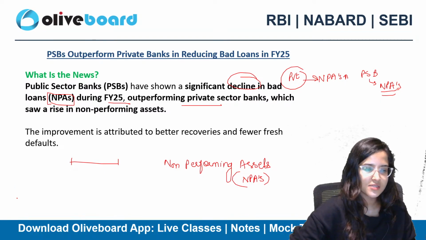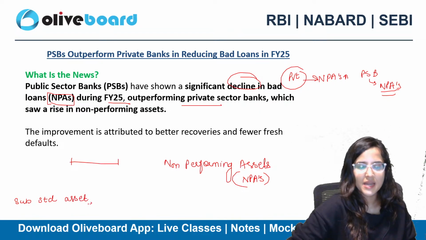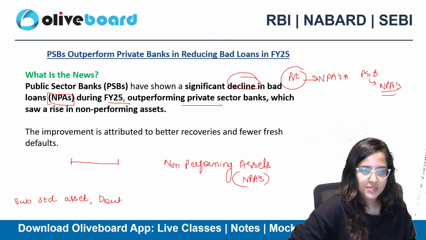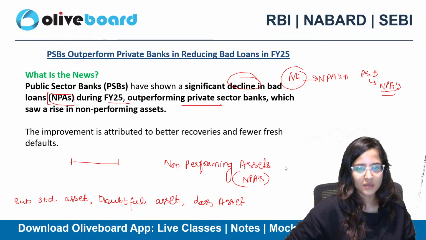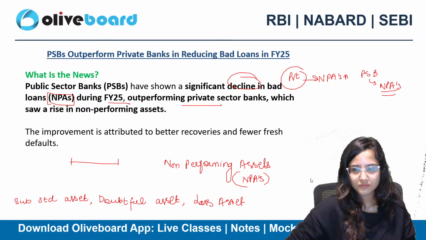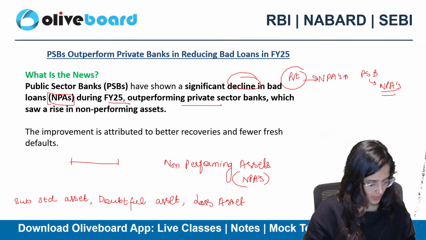You might have heard other terms like substandard asset, doubtful asset, loss asset. So tell me, what is an NPA? More than 90 days, NPA, okay. Yes, Romil, Chetan, 90 days after due date. Atithi, substandard, less than or equal to 12 months, right.